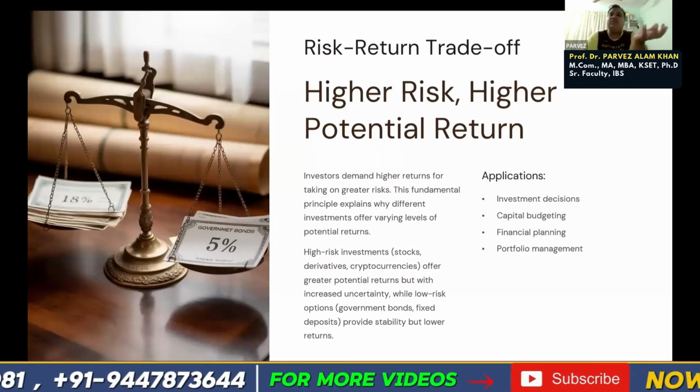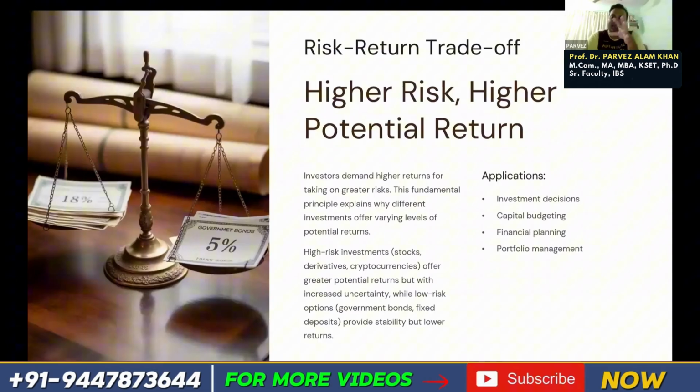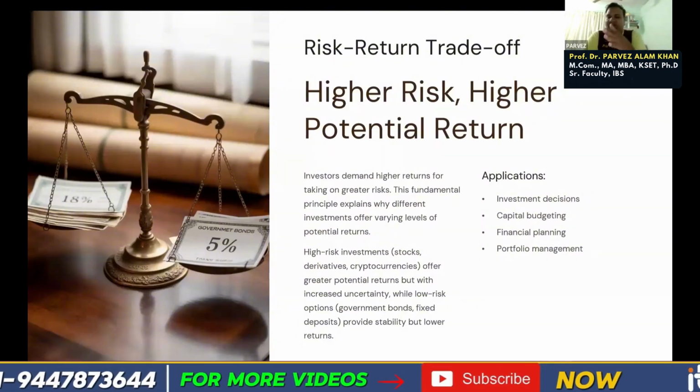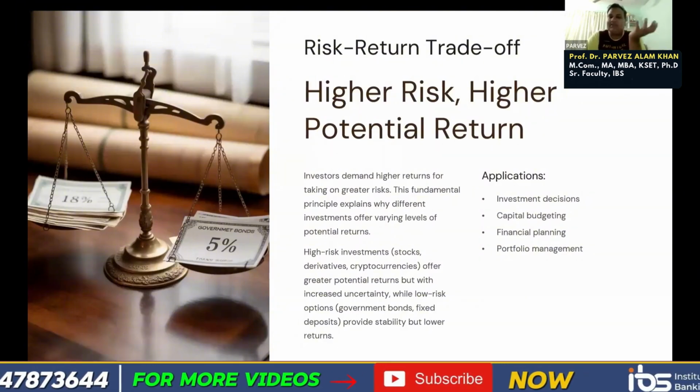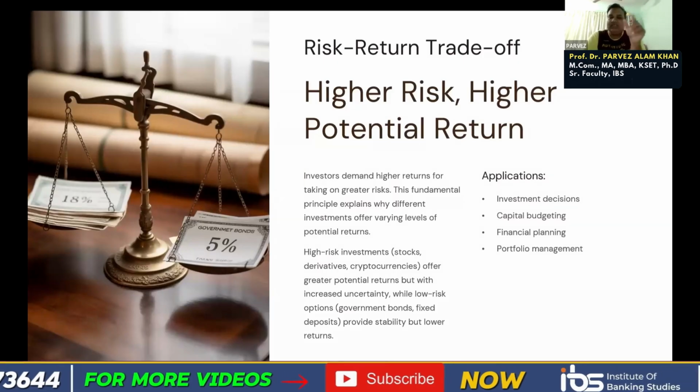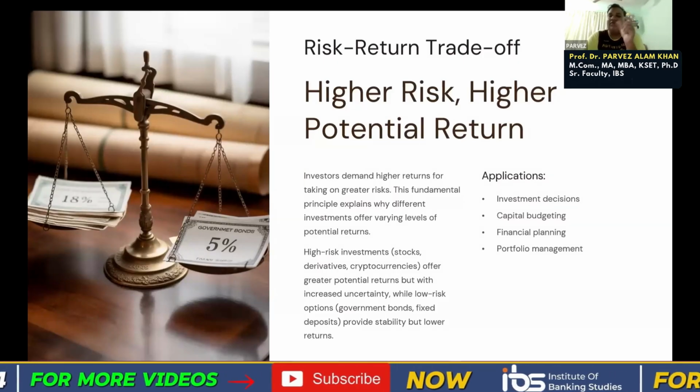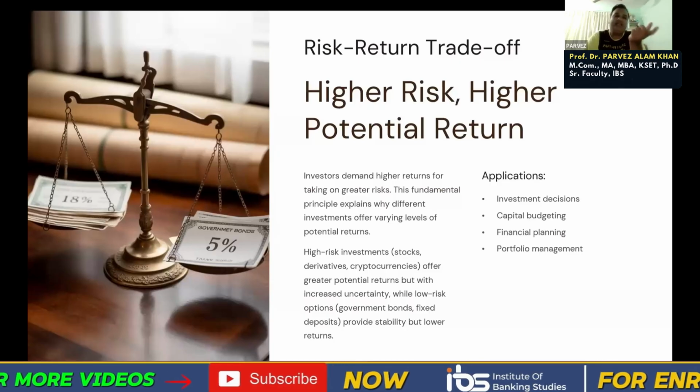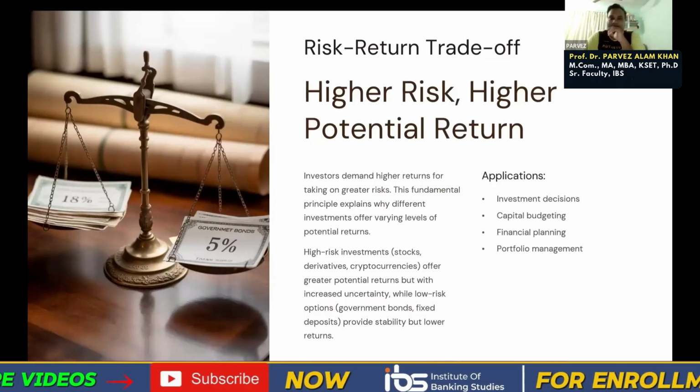So it depends what kind of risk you want to take. Moderate risk means the return will also be moderate. Less risk means the return will also be less, right? Either a fixed deposit or not. So this is also one principle: the risk-return trade-off will be there. If you take higher risk, you can expect higher return.